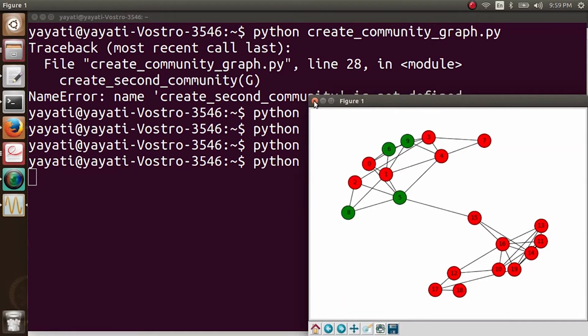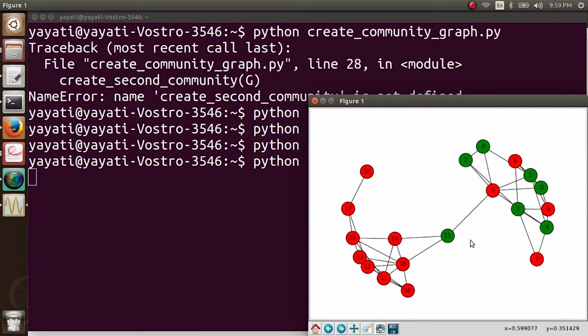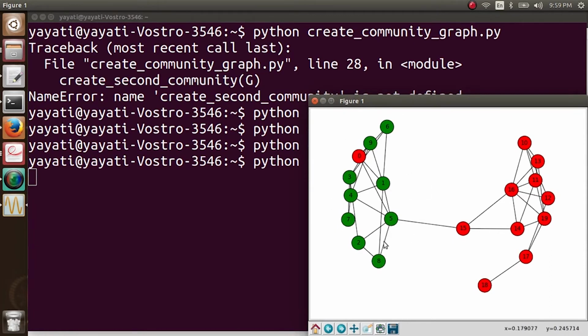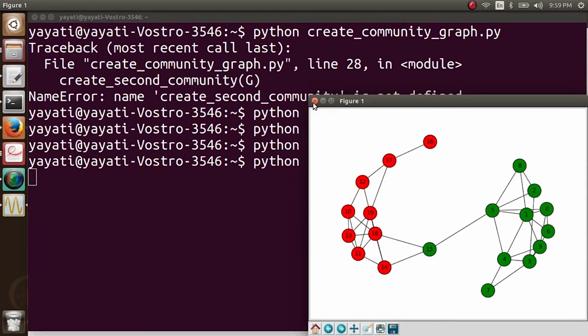Okay, so this is your initial graph, and the nodes 0 and 1 are infected here. They have adopted the idea, and then you can see that 0 and 1 have adopted back the behavior B, but these other 4 nodes in this community have adopted behavior A. And then you see more nodes have adopted behavior A, and this one node in this community has also adopted behavior A. Then you can see that most of the nodes in this first community where the cascade started have adopted behavior A. And then you see one community has completely adopted behavior A, while in the other community everybody has adopted just behavior B.